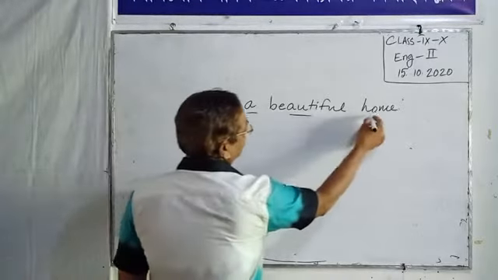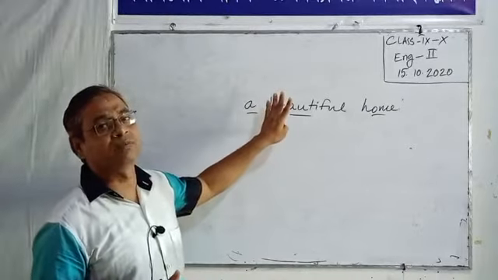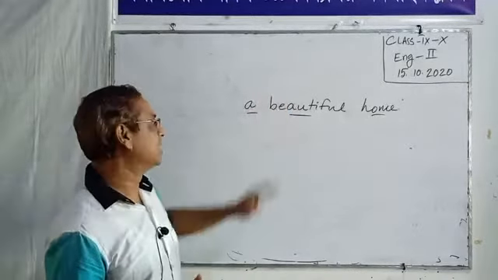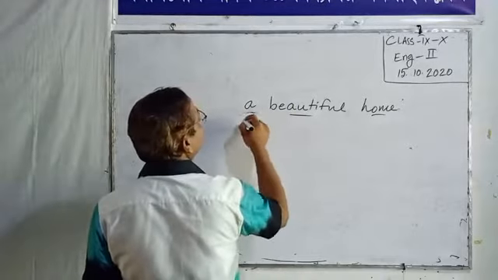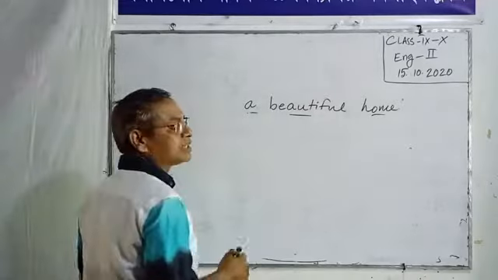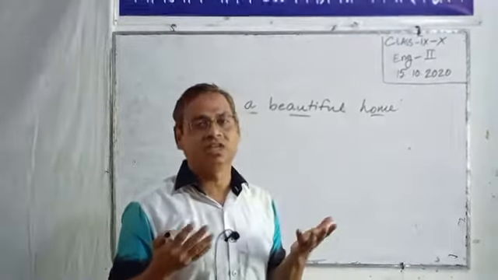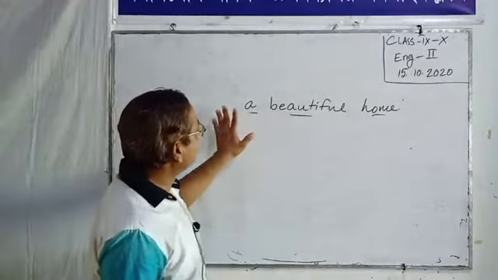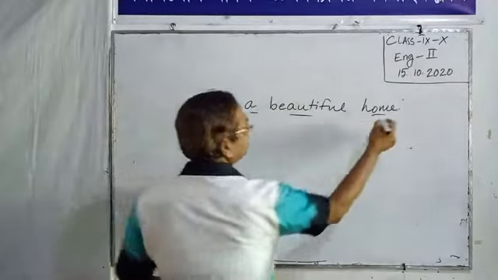If we analyze the group, there is no subject and verb combination. এখানে কোনো subject verb নাই. And this group of words cannot stand by itself, cannot express its thought clearly. So this group of words is named a phrase.